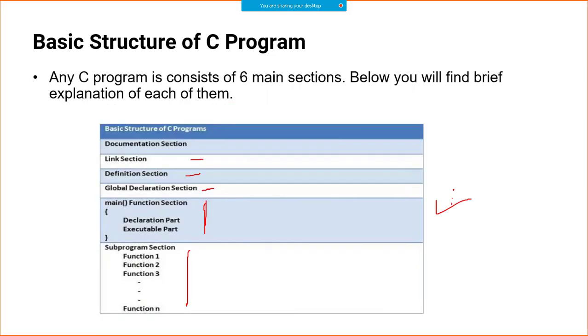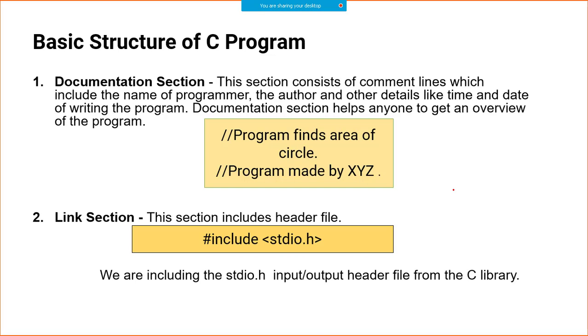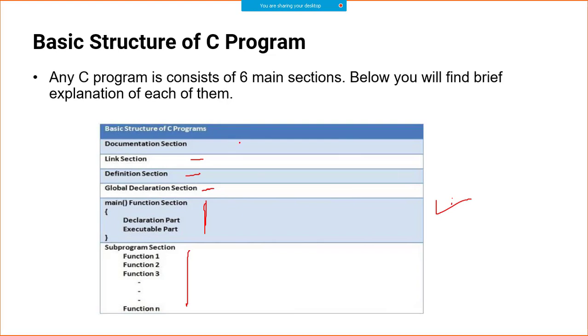The first part I mentioned is the documentation section. What do you do there? This is a section of comment lines, which includes the name of the programmer, the author, and other details like the type and the date on which you wrote that program. Those parts you can write here in the documentation section.